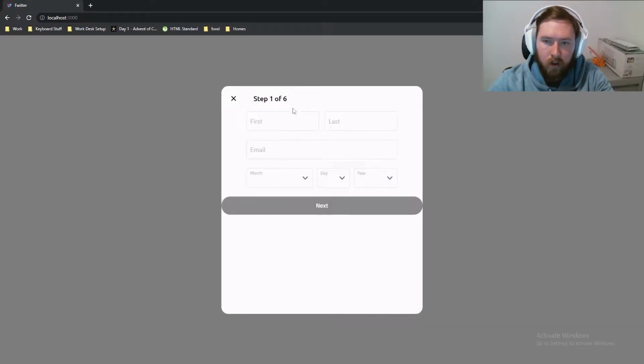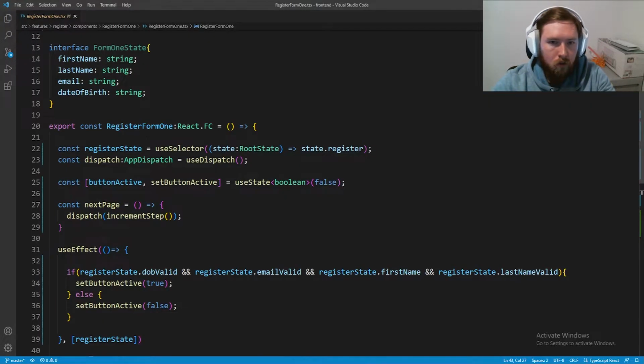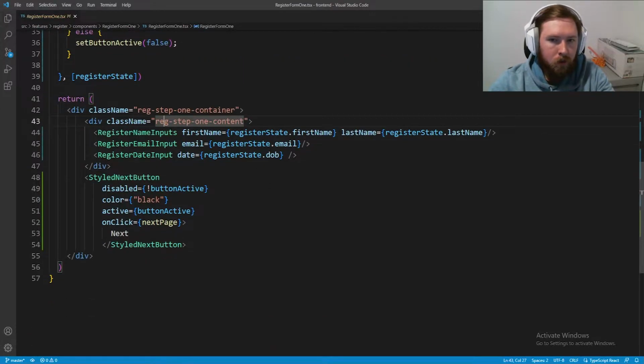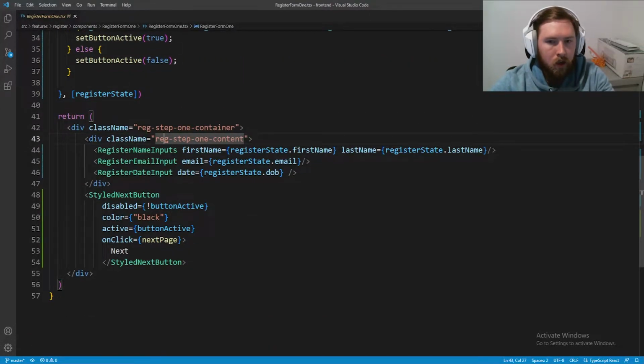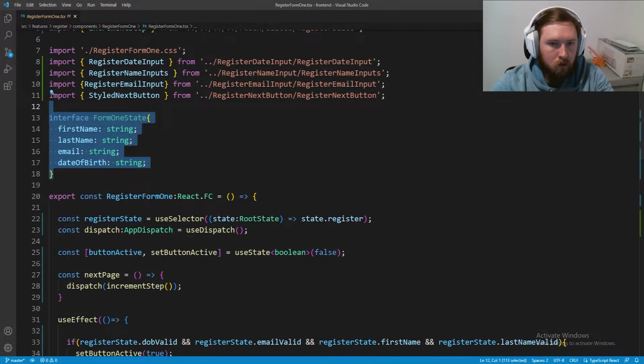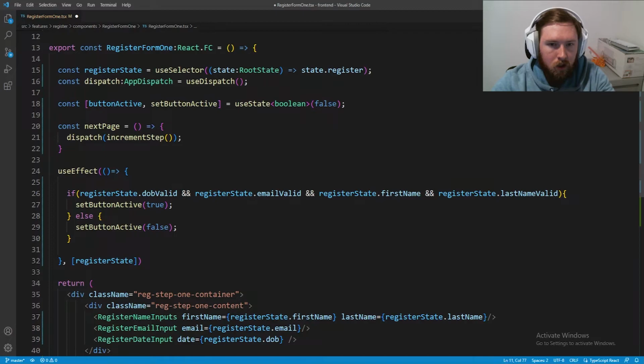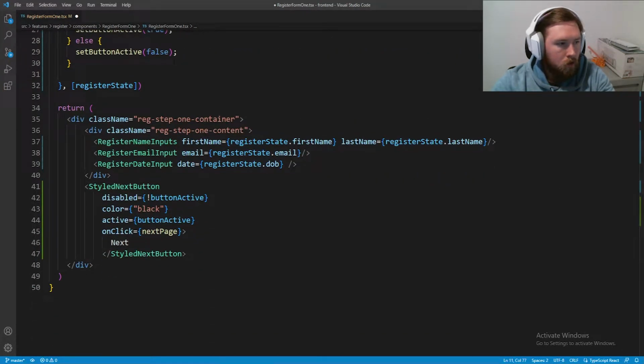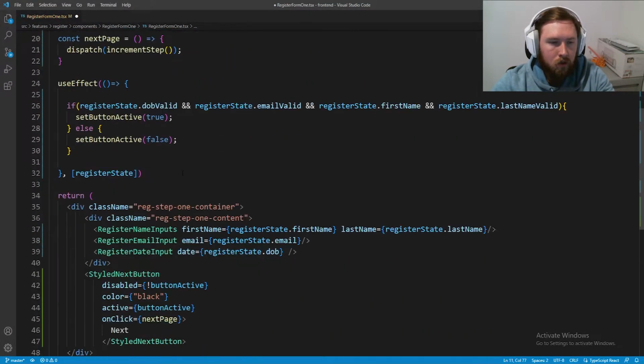Even though we have all the inputs set up and good to go, we still need to add a few more things to make this match the Twitter page. So let's go ahead and hop into the register modal 1.tsx and actually fix all of this up and then also see where else we go. So coming back in here, we need to do some more. Mainly we need to add in some content inside of the actual HTML or the JSX. First thing, we don't need this anymore, so let's get rid of that dead weight, and I think everything else is fine. So now let's start changing some things up.